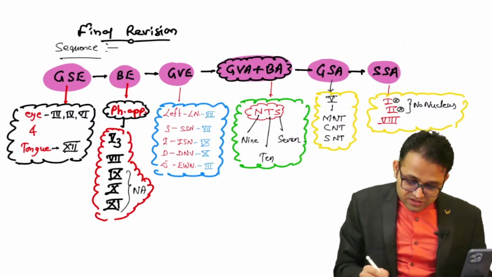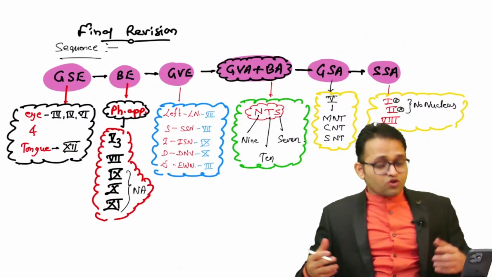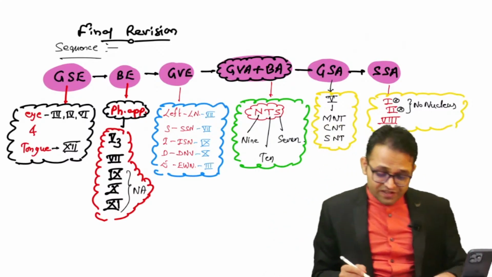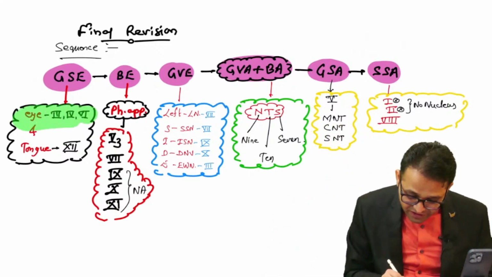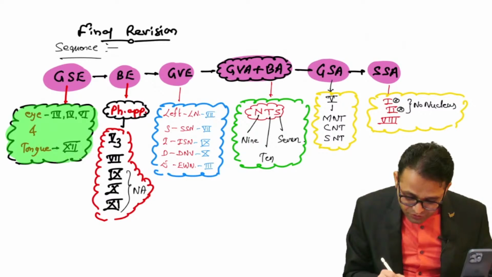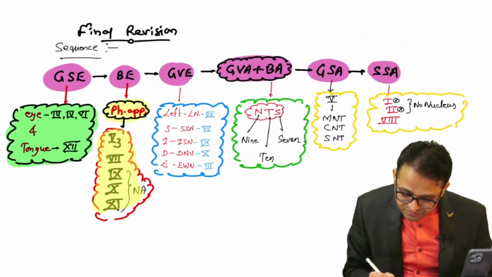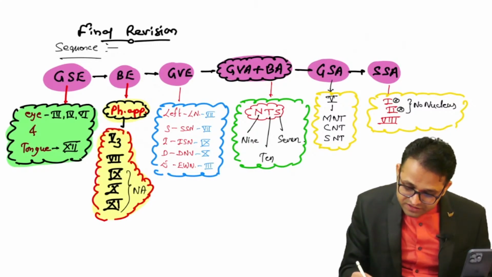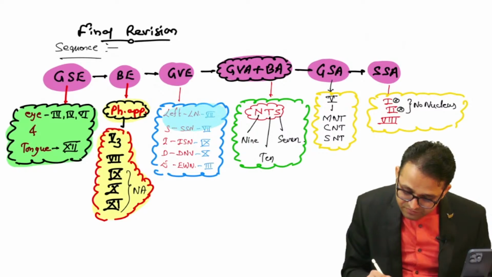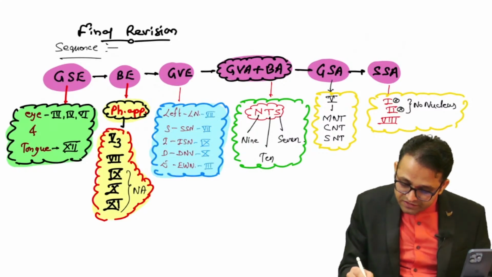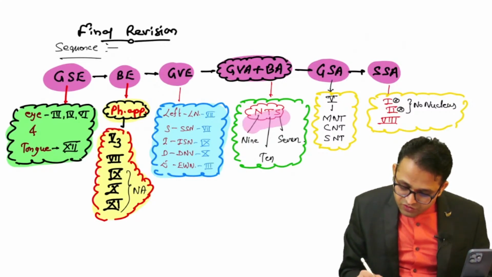Okay, so these are your different points. So this is all about our today's class. Please ask if any doubt is there, beta. I'm just making the beautiful notes for all of you. Yes sir, please ask if any doubt is there. This is your revision, this is your summary. Only these points you have to revise again and again.